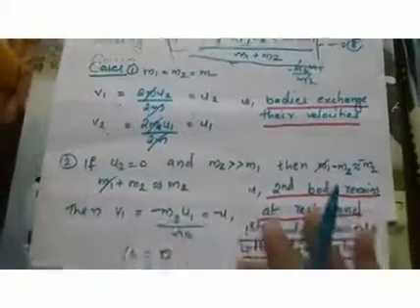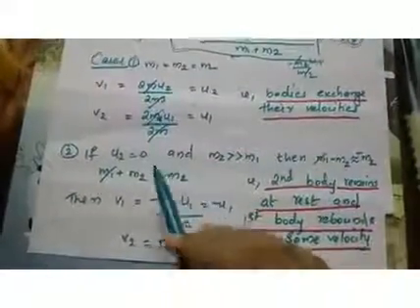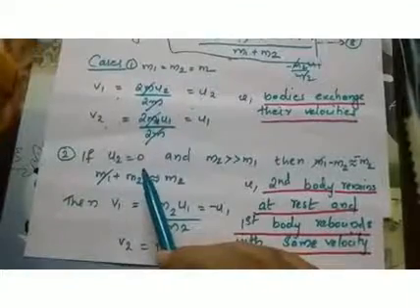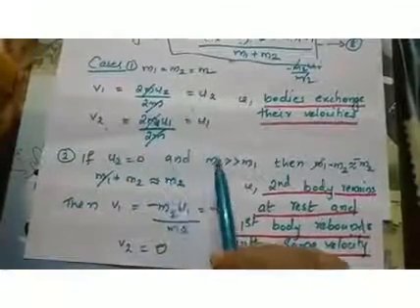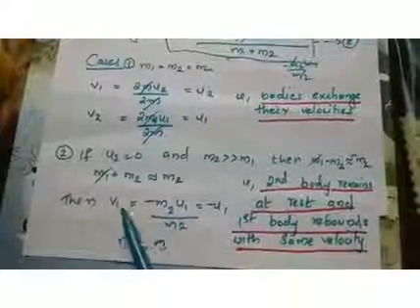So altogether v2 is 0. So if the second object is initially at rest and is more massive than the first object, v1 will be equal to minus u1 and v2 is equal to 0. Here v2 is the final velocity of the second object B, which is the massive one, and v1 is the final velocity of the lighter object A.